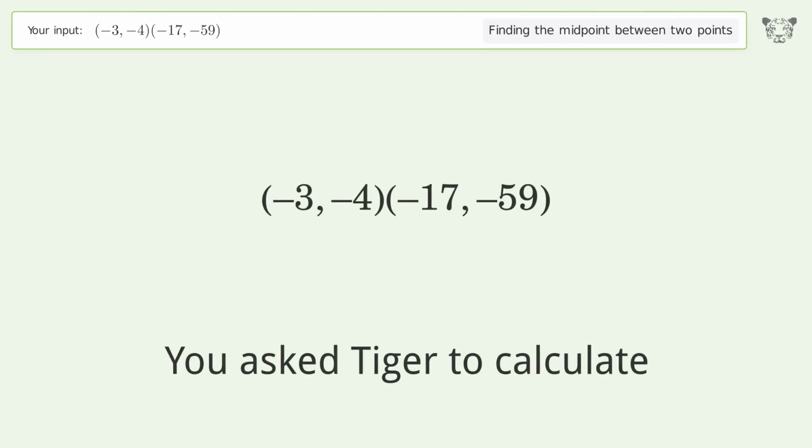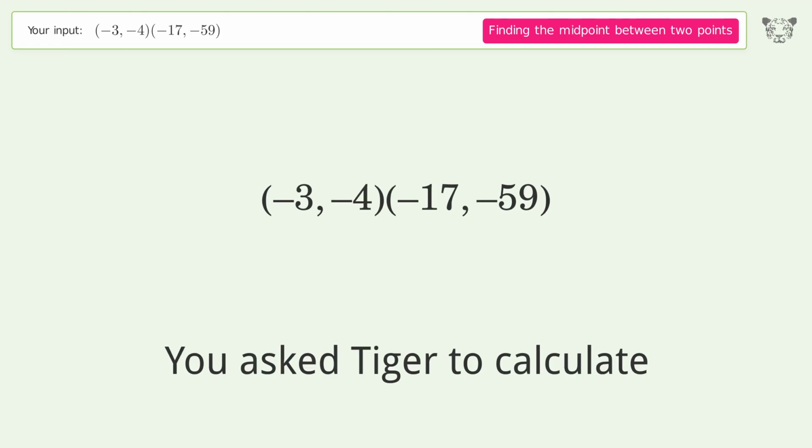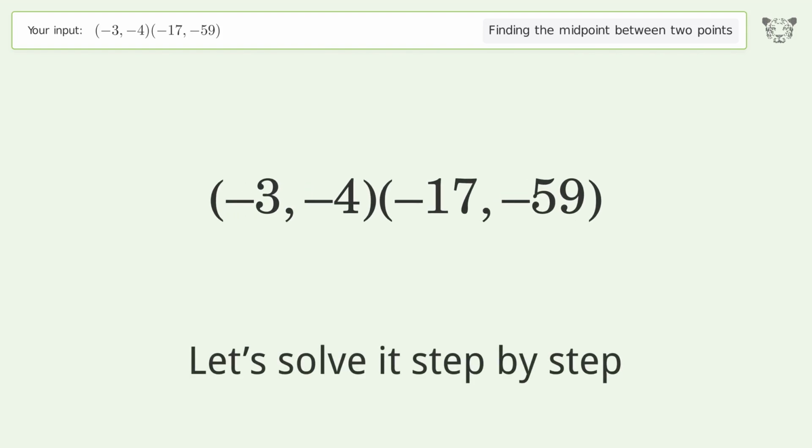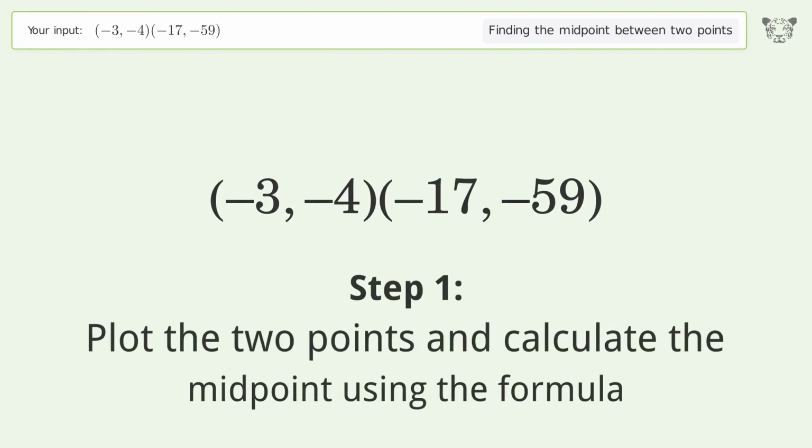You ask Tiger to calculate. This deals with finding the midpoint between 2 points. The midpoint between the 2 points is -10, -31.5. Let's solve it step by step. Plot the 2 points and calculate the midpoint using the formula.